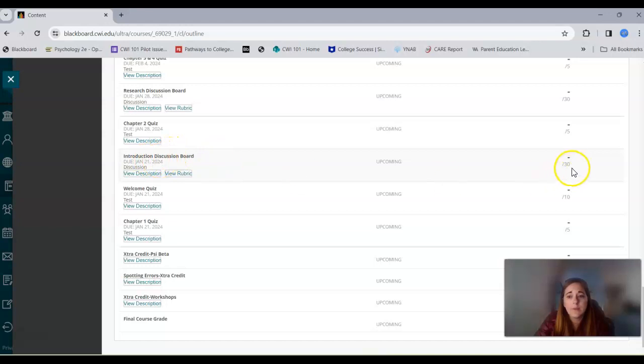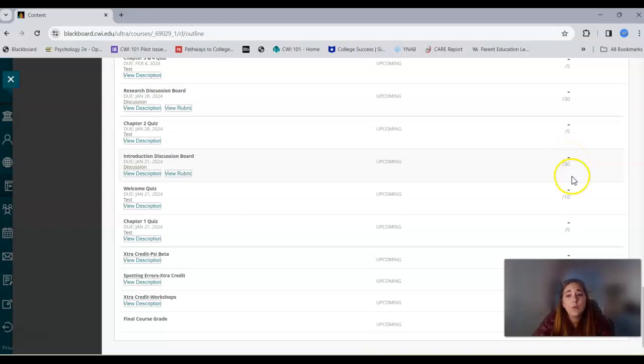Quite a lot of the assignments in this course require grading and review from me. So those assignments, you'll see here once you've completed them, like for the discussion board, if you've done 3 posts, then you would see a green exclamation point. That indicates you've submitted it and it's waiting to be graded. For week 1, I've completed all the grading, so you should have a point score here.